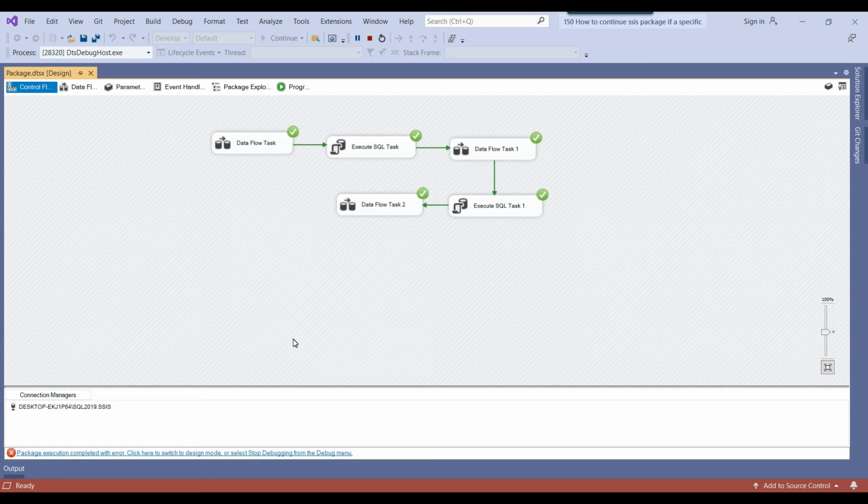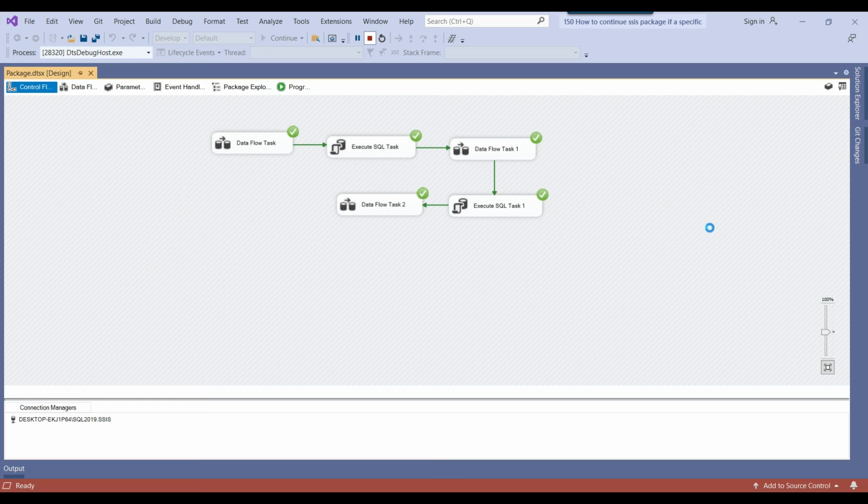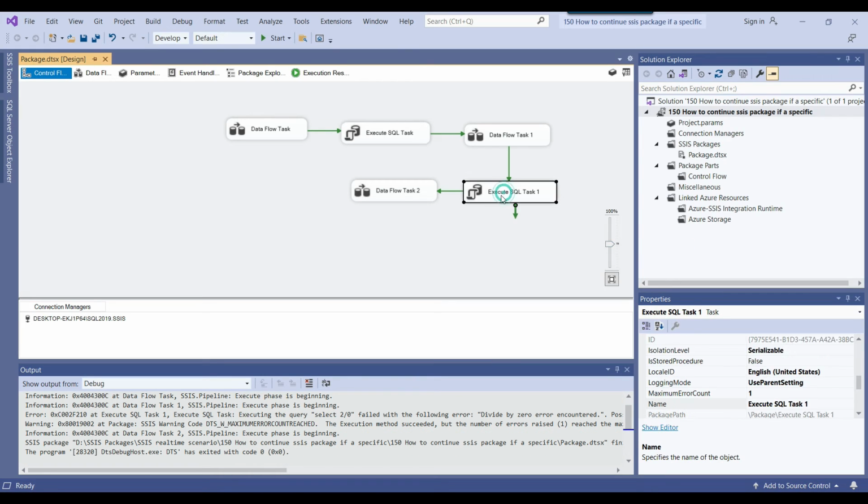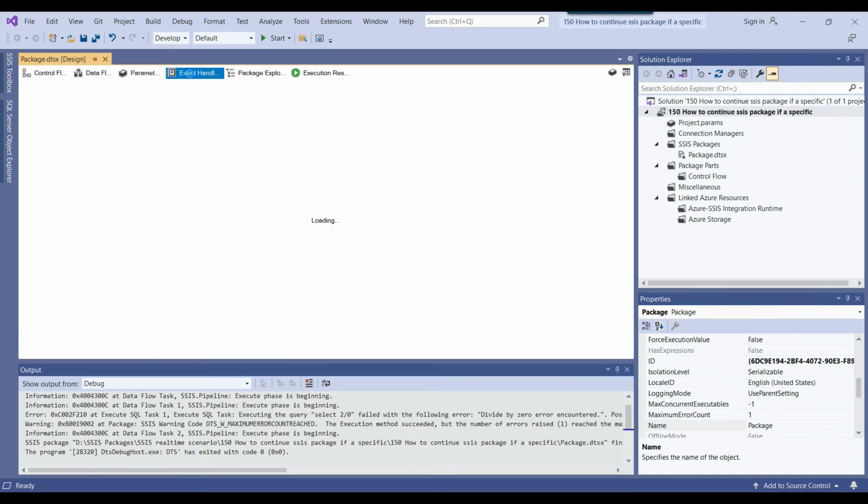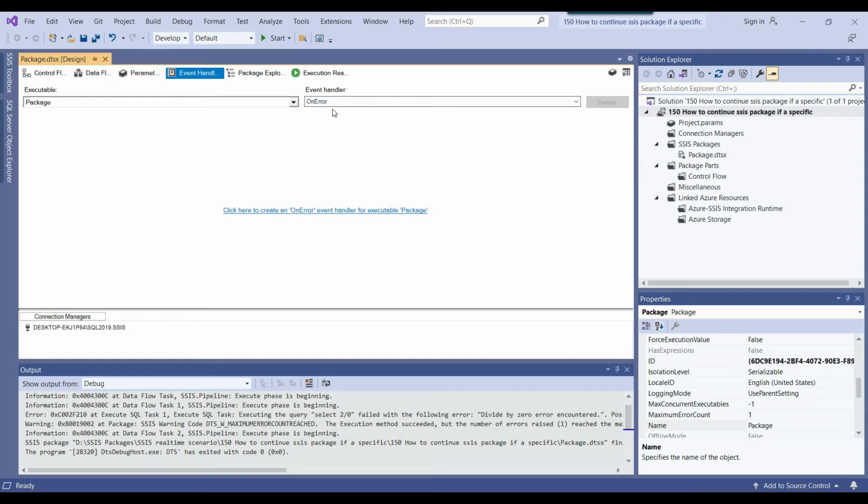So how can we change this execution result, package execution completed with error, to package execution completed with success? To implement that, you can stop the execution of the package. Now select this particular Execute SQL Task on which you want to do something, click on the Event Handlers and go to the On Error event. Even though we had selected the Execute SQL Task, from the left side, the executable had selected the SSIS package, the package.dtsx.